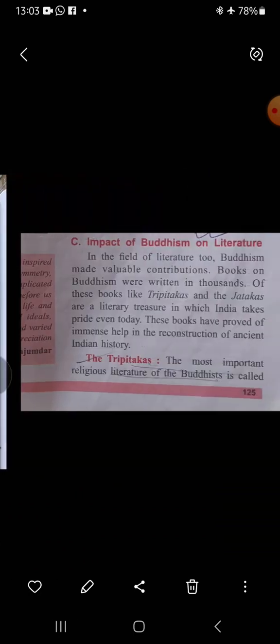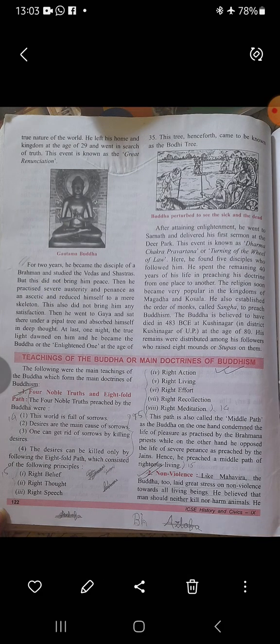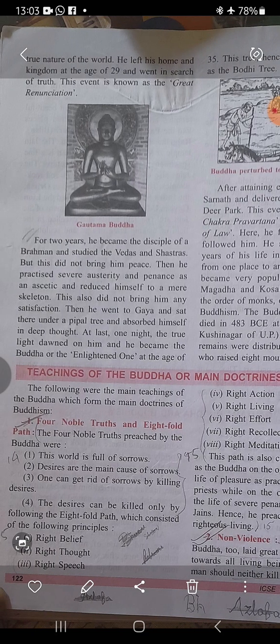Now let us come to the doctrines of Buddha, or the main doctrines of Buddhism. First is the Four Noble Truths and the Eightfold Path. This is very important. The Four Noble Truths preached by Lord Buddha were: the world is full of sorrows, desires are the main cause of the sorrows. One can get rid of sorrow by killing desires, and desires can be killed by the Eightfold Path.